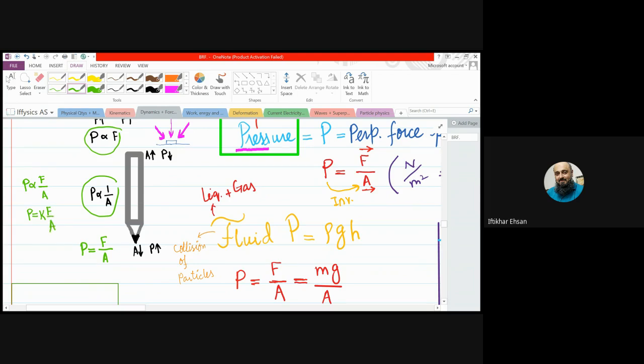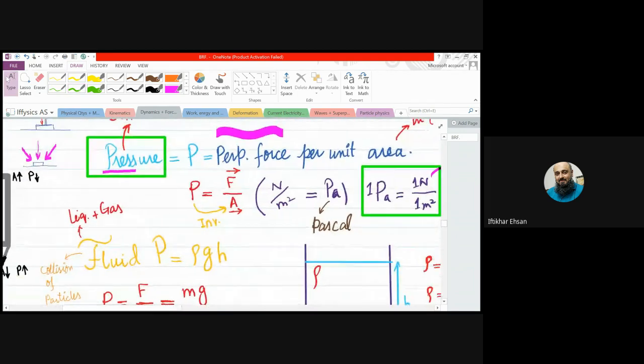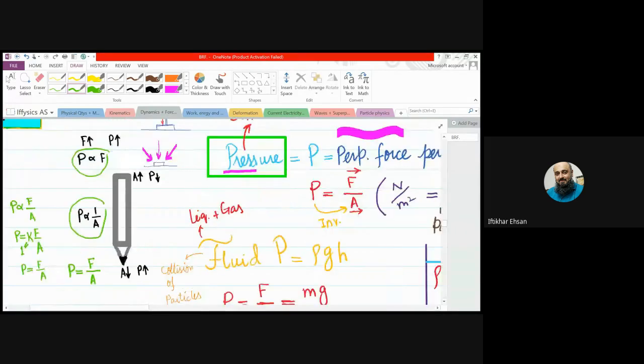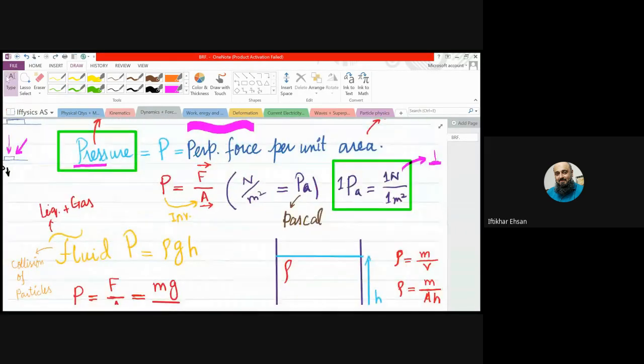This is one of the rarest and perfect formulas where the value of the constant is equal to 1. And if you multiply anything with 1, the formula stays as it is. So beta, this is how the formula has come. Pressure is force over area, and we read over as per unit. So force per unit area is the definition.